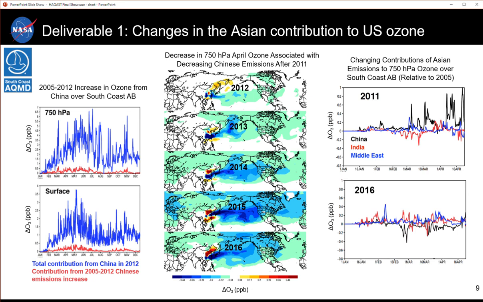The top panel shows 2011, and we see the increase in ozone from China with a maximum value of about 1 ppb at 750 hectopascals. And I'm not showing it, but that's about 0.3 ppb at the surface. In 2016, we see the decreased contribution from China, but we don't see much of an increase from either India or the Middle East despite large growth in emissions. Much of the ozone from these locations is transported to the south of the US.